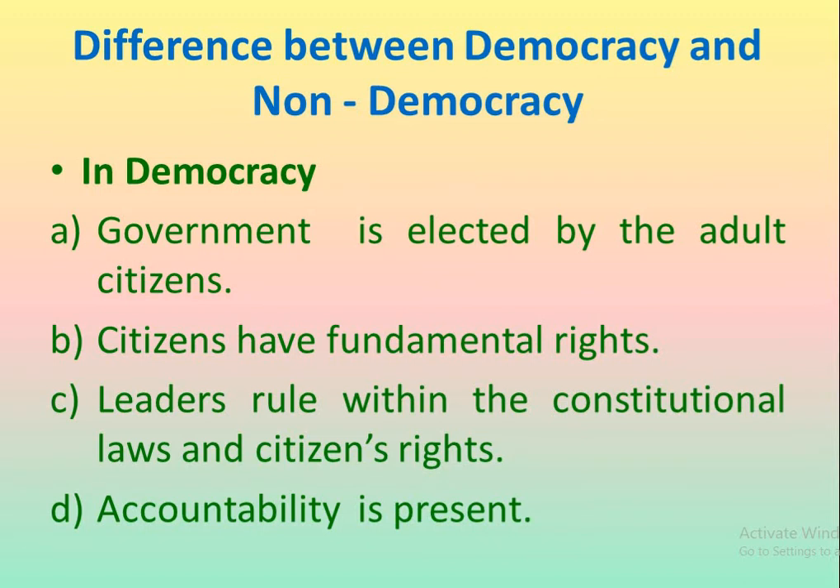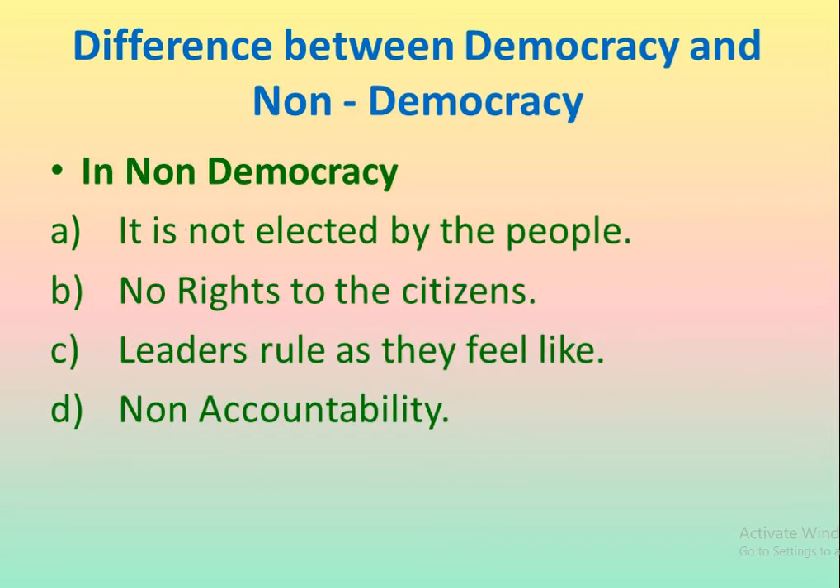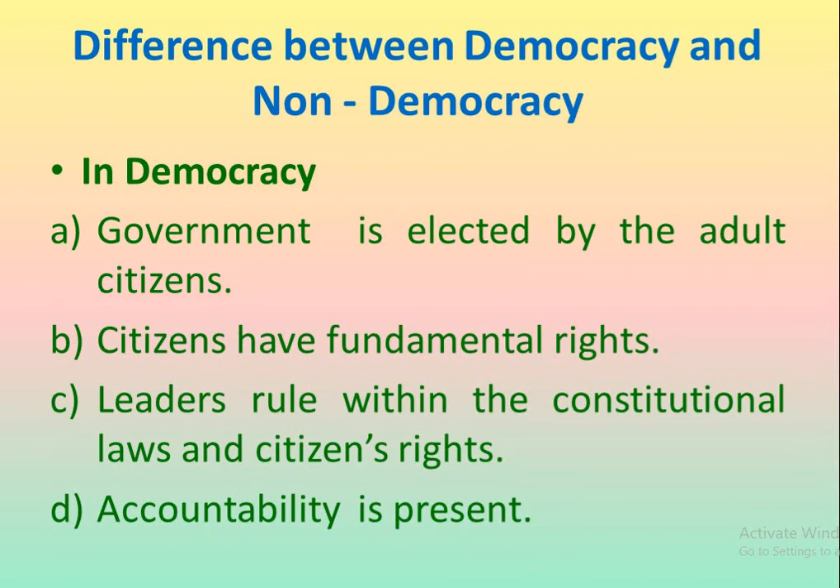You learned the definition of democracy and features of democracy. Now let us understand the difference between democracy and non-democracy. In democracy, government is elected by the adult citizens. Citizens have fundamental rights. Leaders rule within the constitutional laws and citizens' rights. Accountability is present in democracy. Accountability means that government takes responsibility for governing the country efficiently and takes care of the needs of its people.